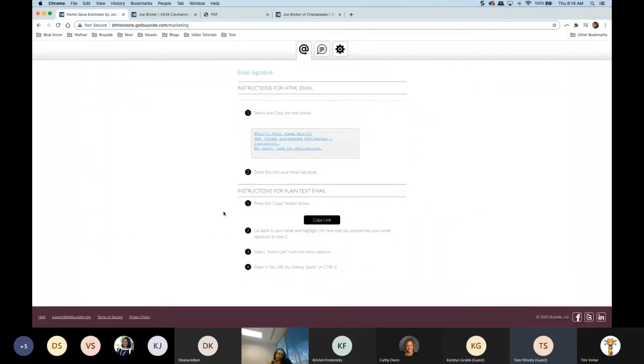So I'm on a computer that can send text messages. So if I want to text somebody that has questions about real estate, I can just say, hey, see what your home is worth, see what the market's doing, see how many people are interested in buying your listing. And we can start that conversation from there. Once we provide them with all of this great information, we're going to see that come in to our leads section. But also this can go in our email blasts, our newsletters, in all of these different places just by copying that link. So that's another really simple way to get this out. So we can put this link in a lot of different places.